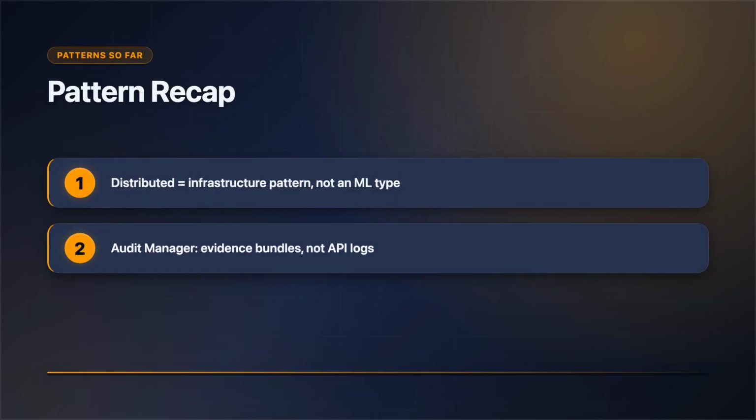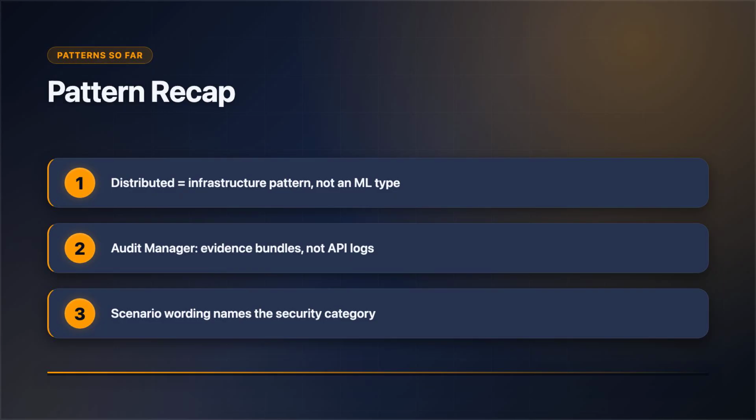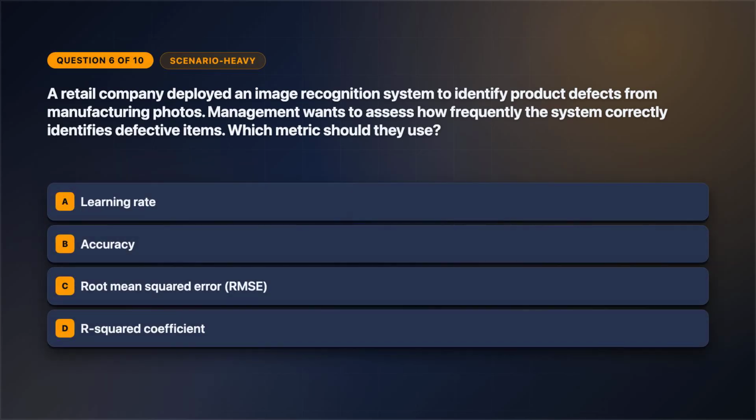First 5 covered ML paradigm taxonomy, compliance tool distinctions, transformer dominance over RNNs, and scenario wording as the category unlock. Here we go, question 6. Map the scenario to the capability. A retail company deployed an image recognition system to identify product defects from manufacturing photos. Management wants to assess how frequently the system correctly identifies defective items. Which metric should they use? Select one answer. Review the answer choices on screen.